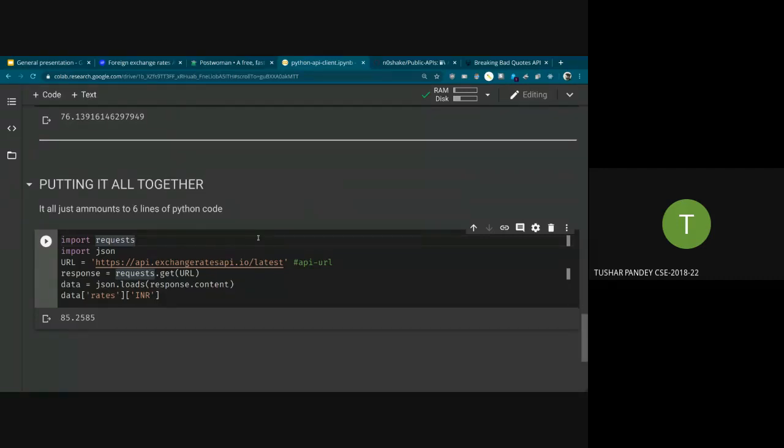This is the basic thing that all the services that I told you before will use. On top of this, some will need you to send them keys, some will need you to send them arguments. You can do all of that using this function get, or for a post request, there's a function called post, stuff like that. It's not much different from this. This is the basic stuff that you can do, and everything else builds on top of this.